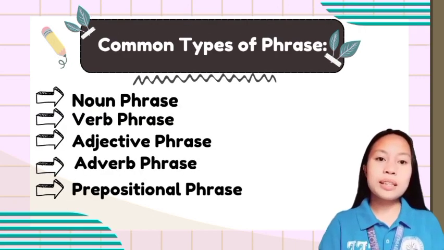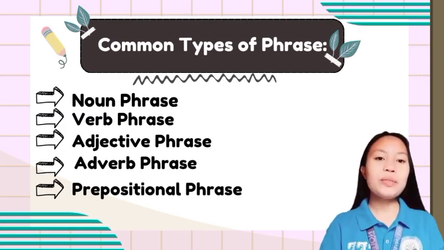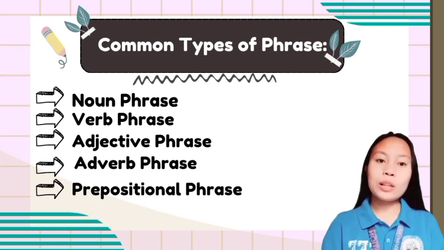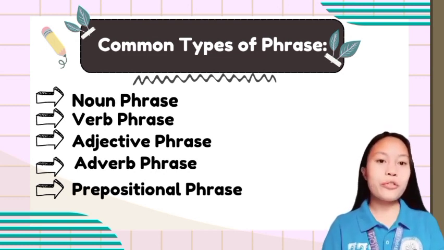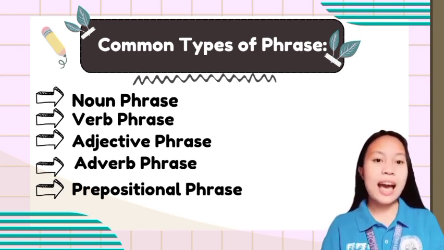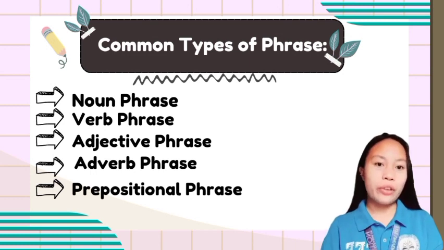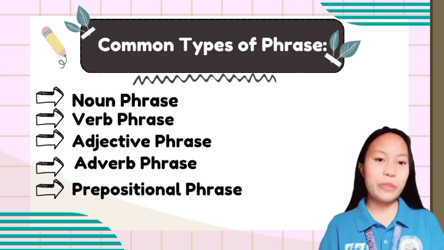These are the common types of phrases. Remember, these are only the common types, meaning phrases have a lot of types. Here are the noun phrase, verb phrase, adjective phrase, adverb phrase, and prepositional phrase.